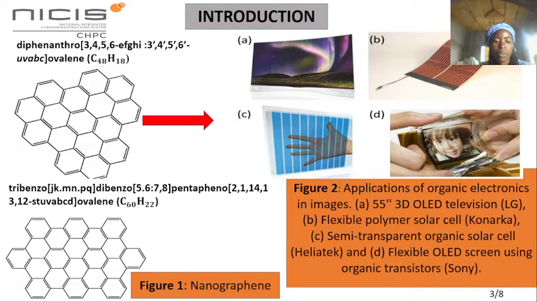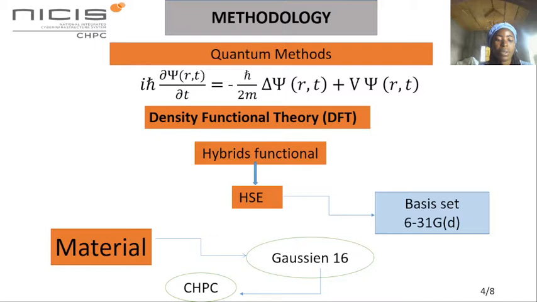In order to improve the gap energy values and many other parameters, we propose to make a partial functionalization with 1 and 2 potassium atoms of the base molecules. The partial functionalization of the base molecules involves the substitution of 1 and 2 hydrogen atoms by potassium atoms at favorable positions. To carry out our study, we will work with quantum methods.